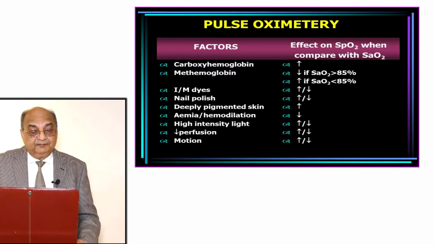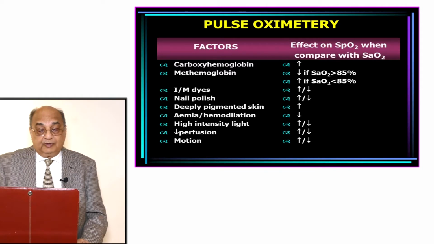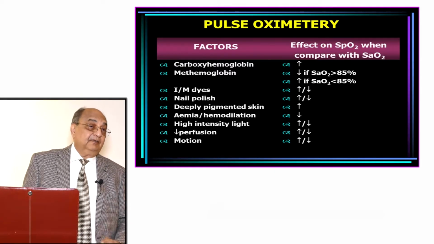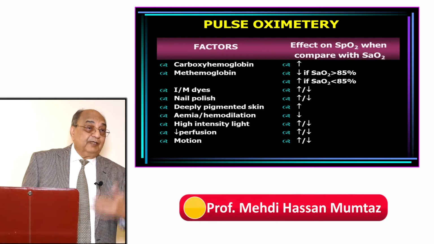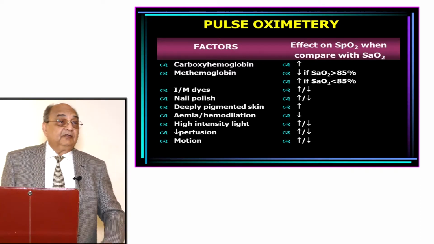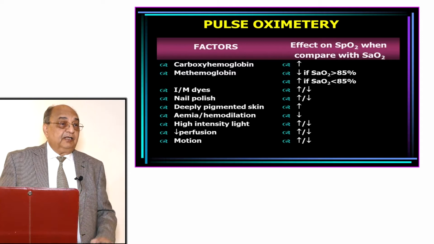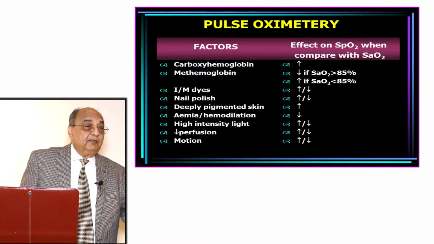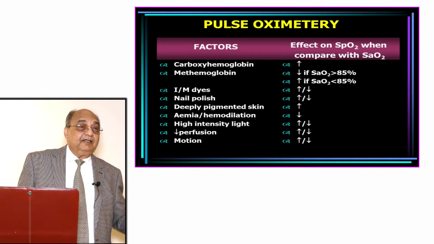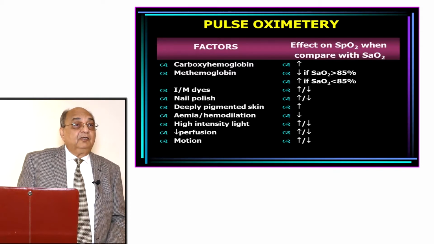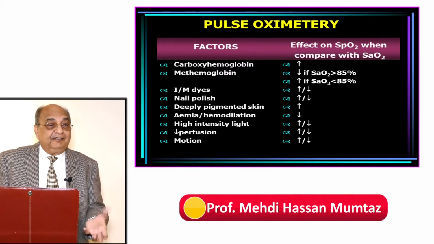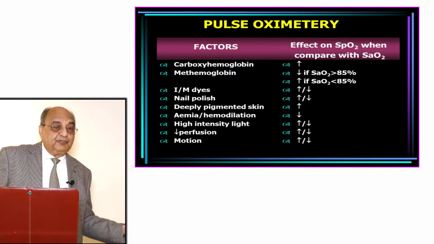Then anemia, hemodilution. It should not affect. Actually, hemodilution or anemia should not affect the saturation. It is telling you the saturation of hemoglobin, whatever the amount of hemoglobin present. You can have 100% saturation with 4 grams of hemoglobin, and 100% saturation with 12 grams of hemoglobin also, right? So percent saturation does not indicate the quantity of oxygen, but rather the hemoglobin level will tell you how much oxygen is being carried from the blood to the tissues.